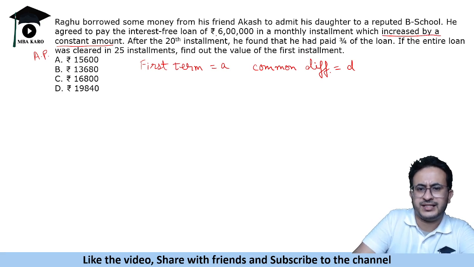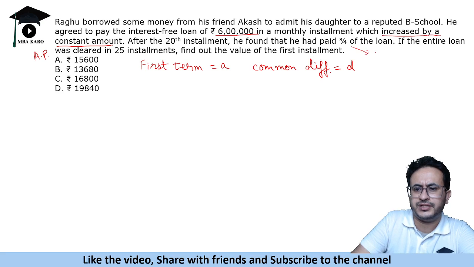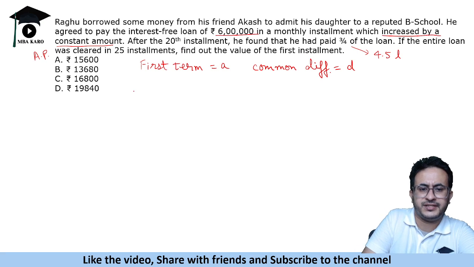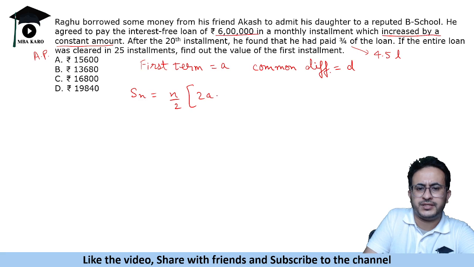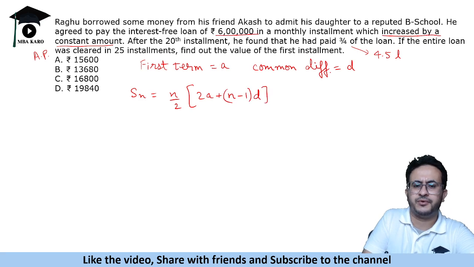The loan was 6 lakhs and 3/4 of the loan is 4.5 lakhs. The sum of n terms, Sn, is given by n by 2, 2a plus (n minus 1) d.